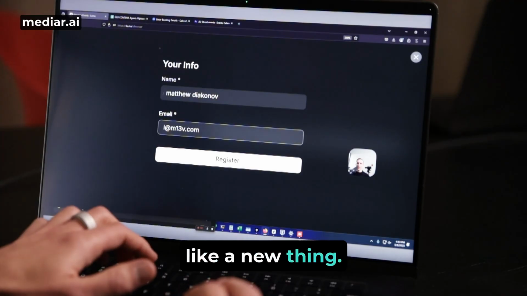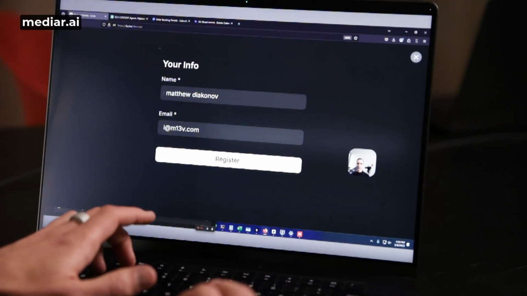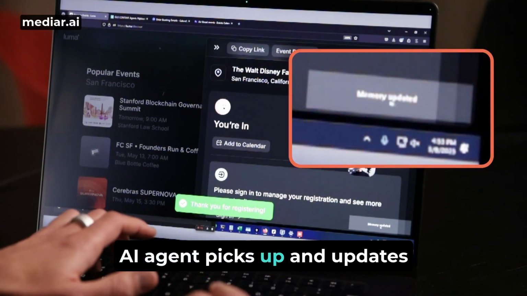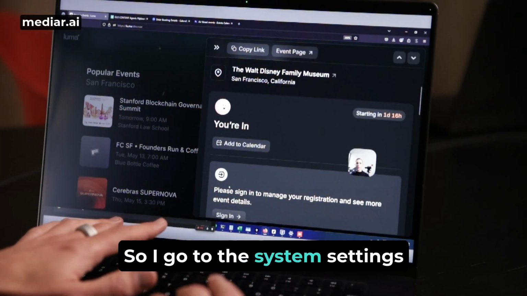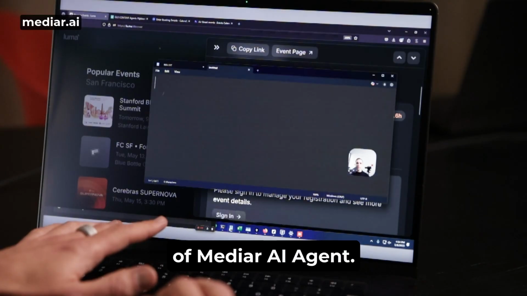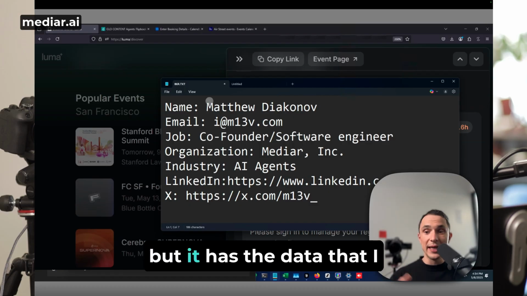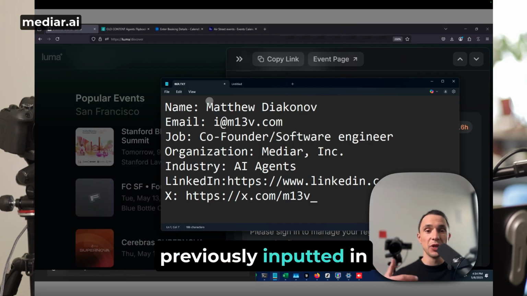But here's a new thing. When I click register, the AI agent picks up and updates the memory. What does it mean? Take a look. I go to the system settings of Mediar AI Agent. It's just a simple text file, but it has the data that I previously inputted in some other forms.